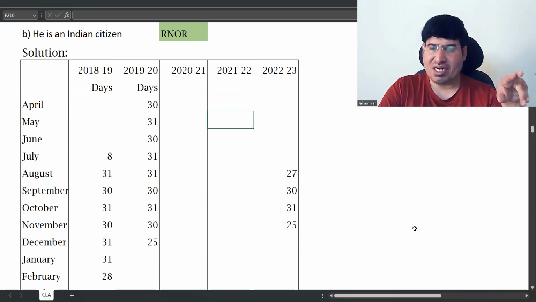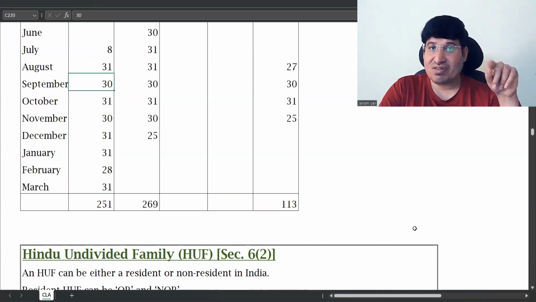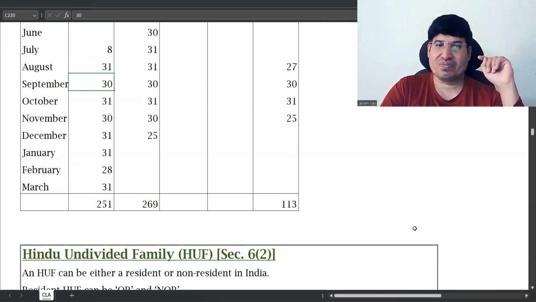Second is 730 days. If any one is not fulfilled, your job is done. From the year which is immediately preceding the previous year, before this he was never in India. So that's the relevance of the words he came for the first time.